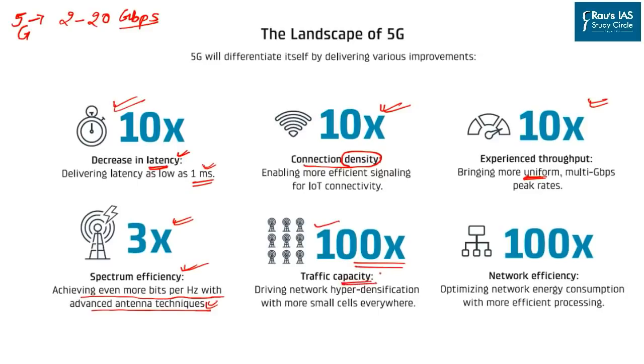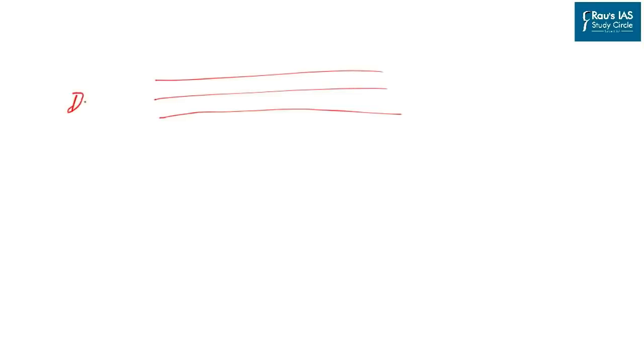Now understand this through a different example. Suppose that there is a 2-lane highway between two different cities. On this side you have Delhi, on the other side you have Mumbai. Now on one side you can go in this direction, on the other side you can go in this direction. And as of now, at a single point of time, only one vehicle can travel in a single lane. It means if any of these vehicles is damaged on the road, it will cause a huge and long drawn traffic jam, and the same is applicable here, or this is what you were observing during 2G or 3G technology.